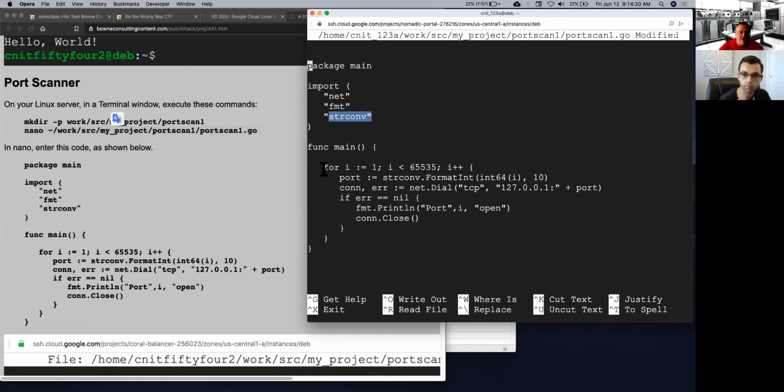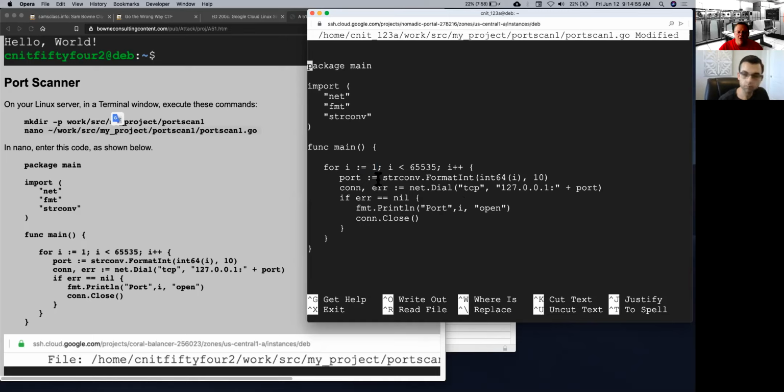And now here's how you make a loop, which looks very much like a loop would in almost any other language. One thing to recognize is these colons. In C, you would have to declare the variable before you use it. In Python, you could just use a variable and it will then guess whether it's a string or an integer or floating point, and often get it wrong and lead to a disaster. In Go, you use colon equals the first time you declare a variable to say this is a new variable. It then determines the type here. And after that, you don't use the colon again. That's one way to do it.